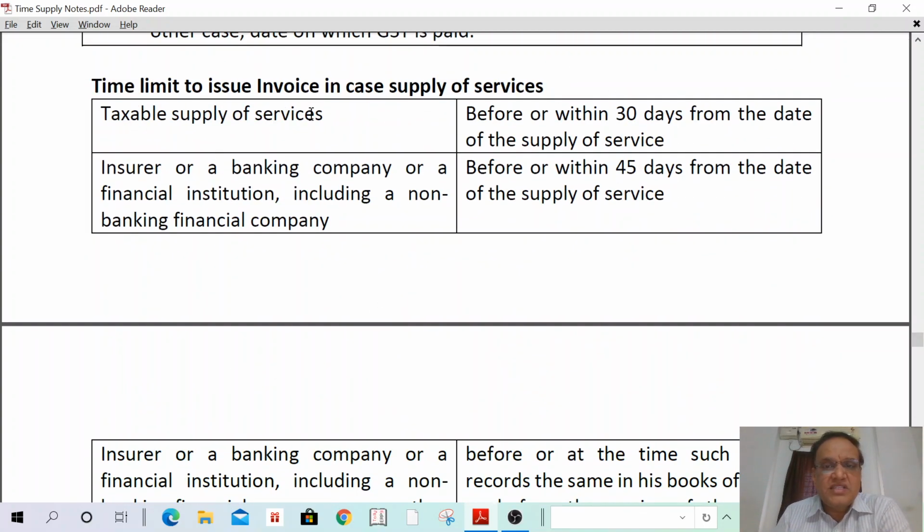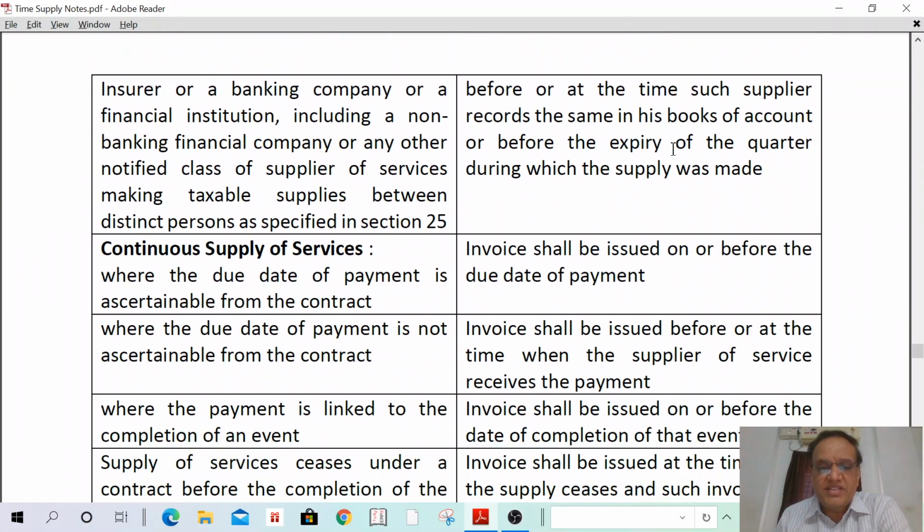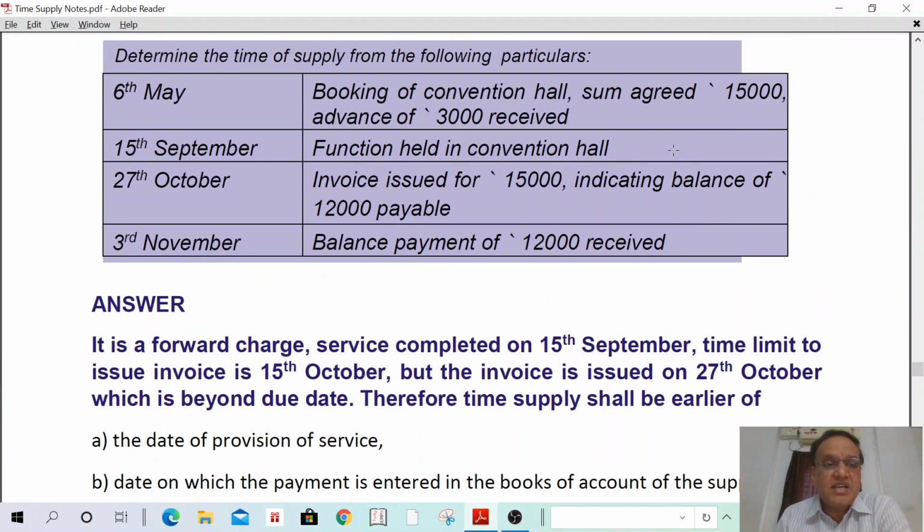Taxable supply of service: before or within 30 days from the date of supply of service. That means the service was completed on 15th September, so invoice shall be issued within 30 days. That means 15th September plus 30 days, that is 15th October. Invoice shall be issued by 15th October. When is the invoice issued? Invoice issued on 27th October. That means invoice is not issued within 30 days. The service was completed 15th September, but invoice is issued on 27th October. That means invoice is issued beyond 30 days.